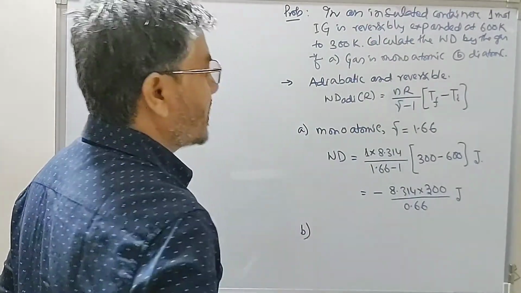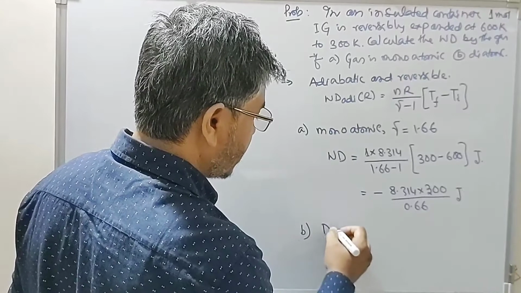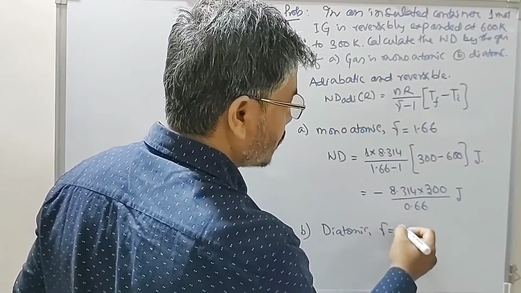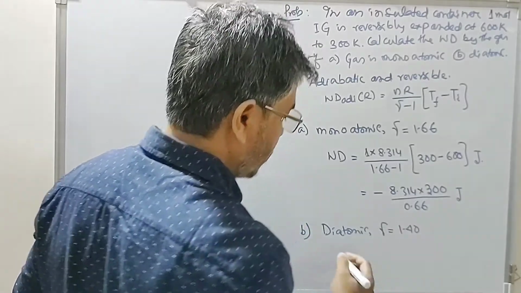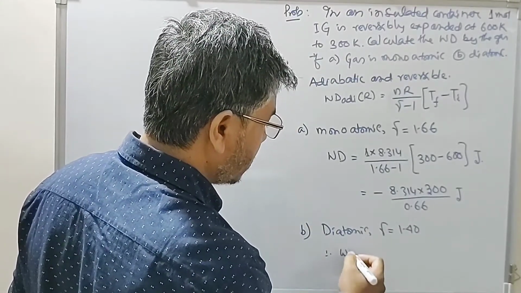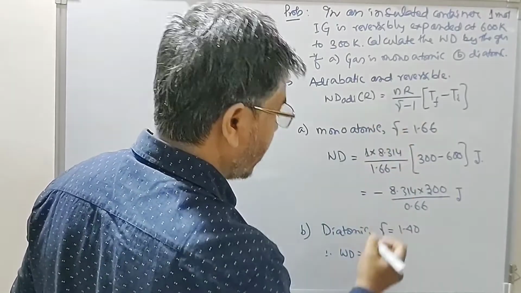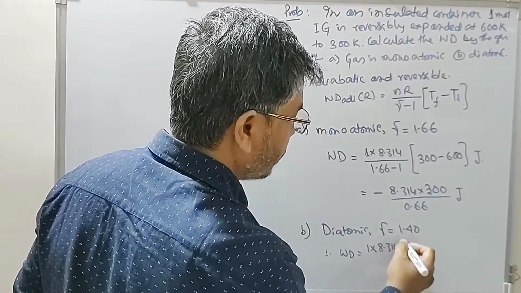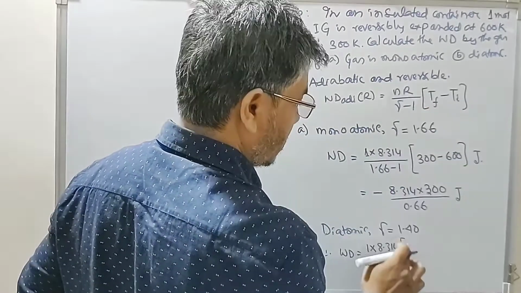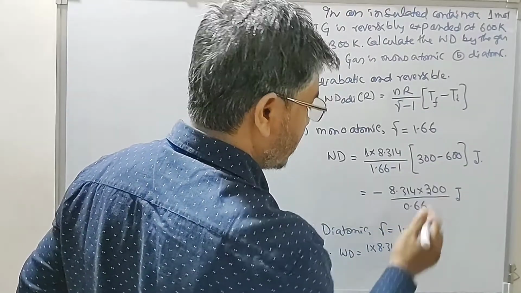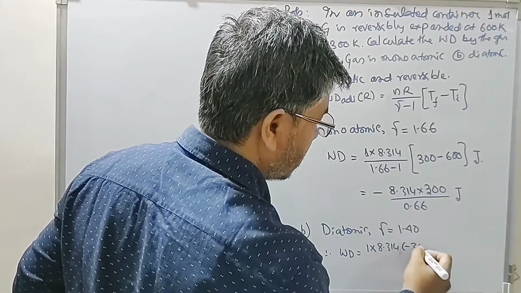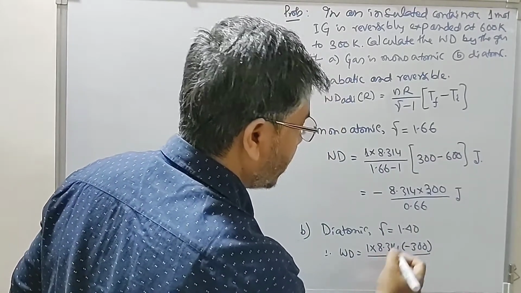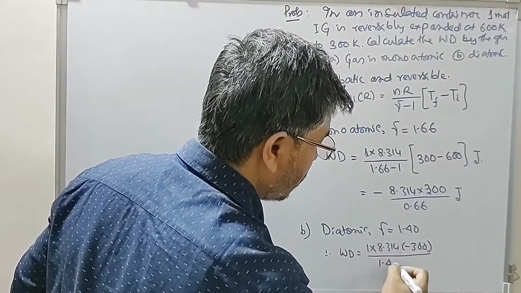But if the gas happens to be diatomic, the second case, for diatomic, gamma is equal to 1.40. So work done is equal to n, n is 1, R is 8.314, delta T is minus 300, divided by gamma, 1.4 minus 1.